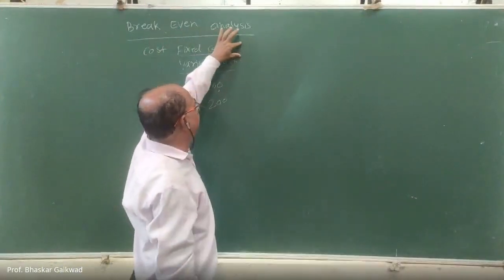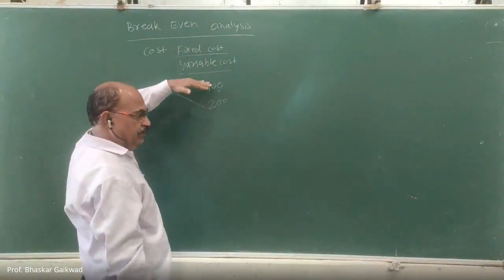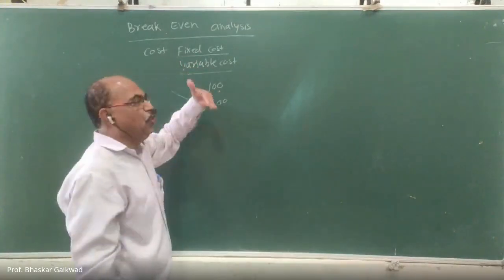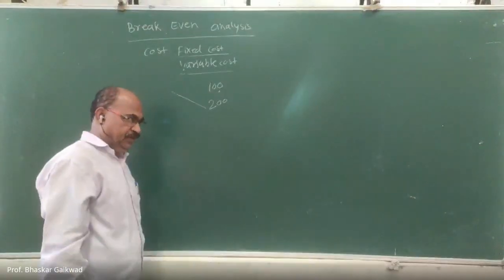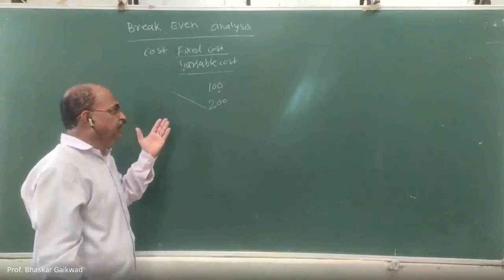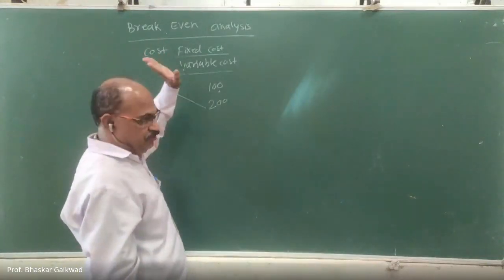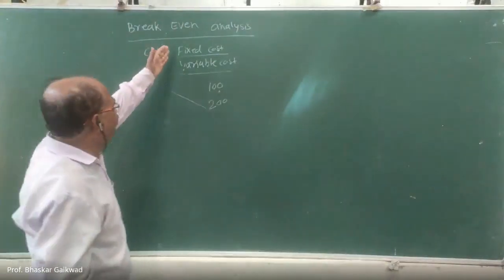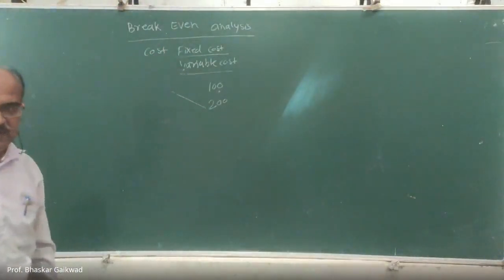Whatever machineries are there, it comes under the fixed cost. Variable cost, this cost will change with the volume of the production. If volume of production increases, the cost will increase. Correct? So, anybody having any doubt related to this fixed cost and variable cost?